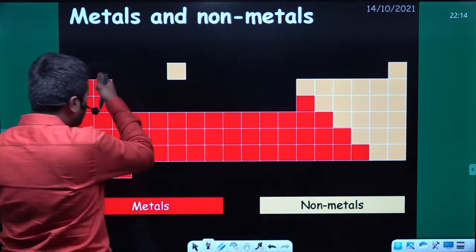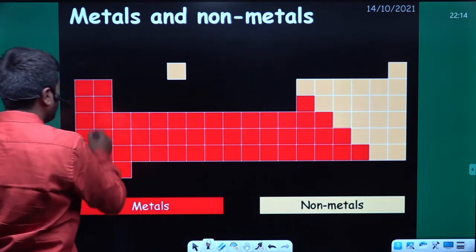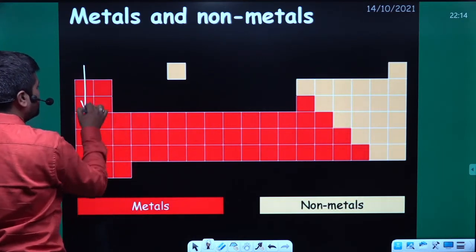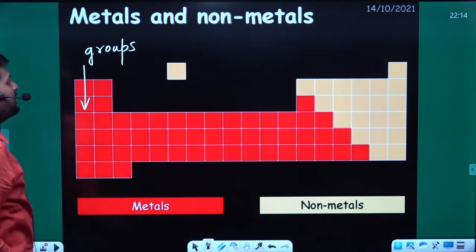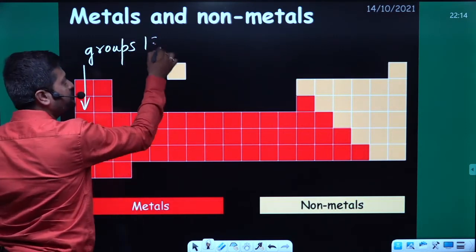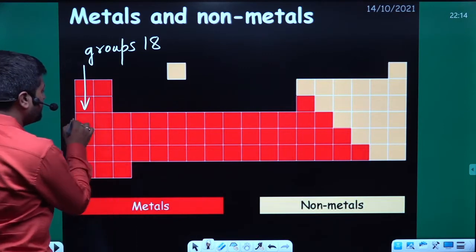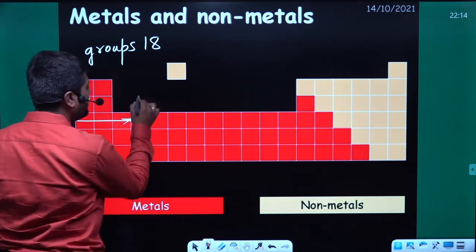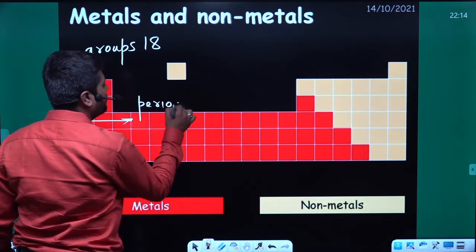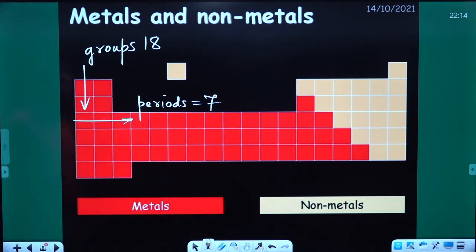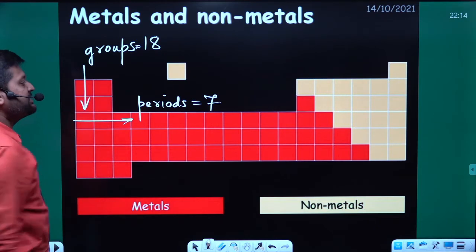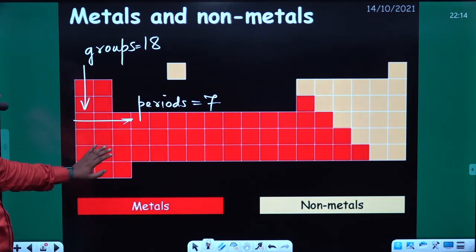The red ones are the metals and the yellowish ones are the non-metals. We have 18 groups. The columns are called groups, and the rows are called periods. We have 7 periods in the modern periodic table. So we have 18 groups and 7 periods in the modern periodic table.